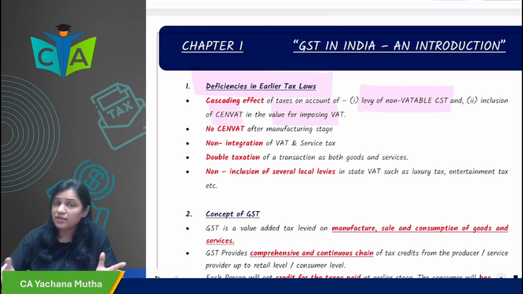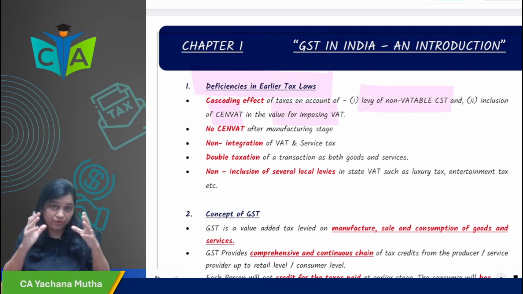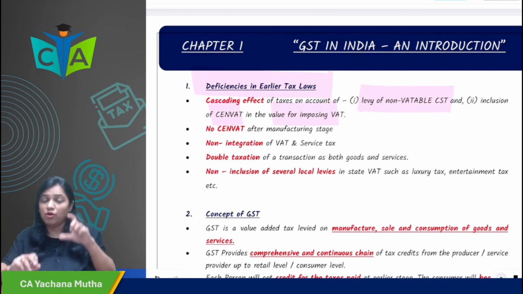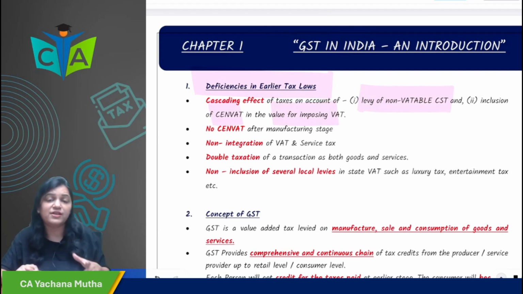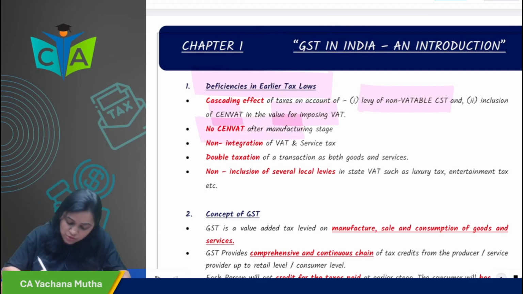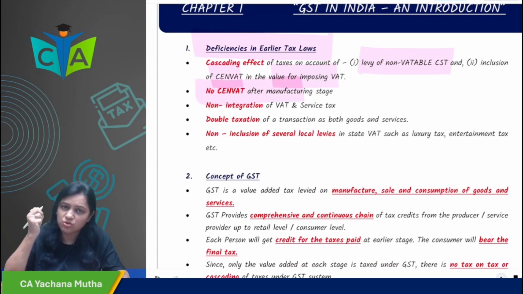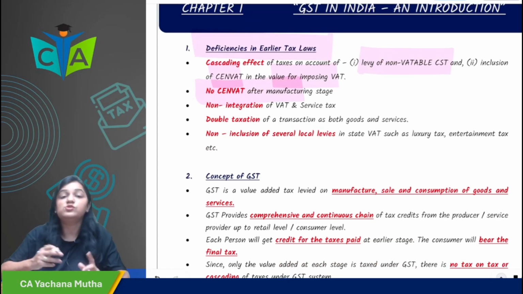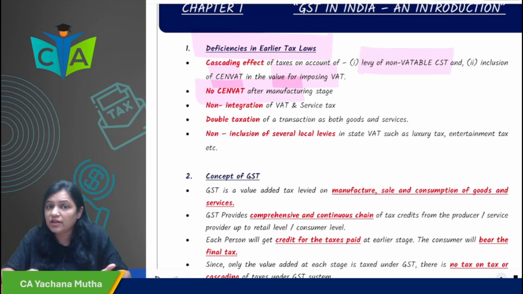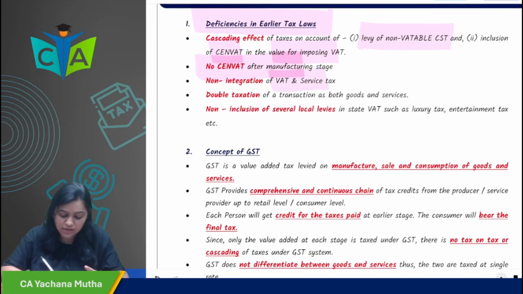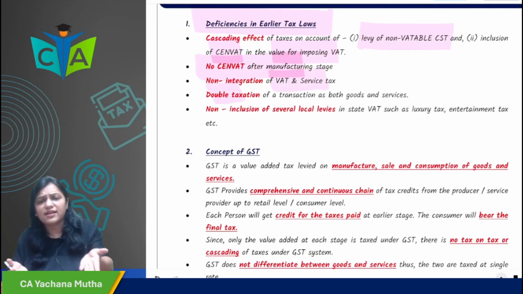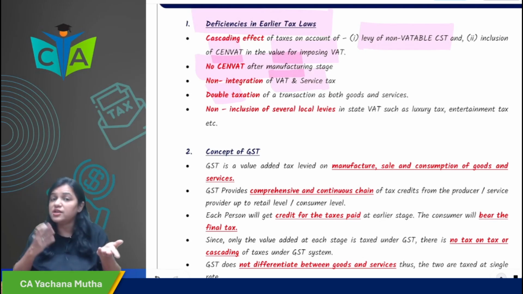Okay, so we have seen all these examples. Now we are not doing the examples because we have already done all these things. We would only be revising the concept. Now there was no SENVAT after the manufacturing stage, you know it very well. Then there was non-integration of VAT and service tax. Then there was double taxation of a transaction as goods as well as service.